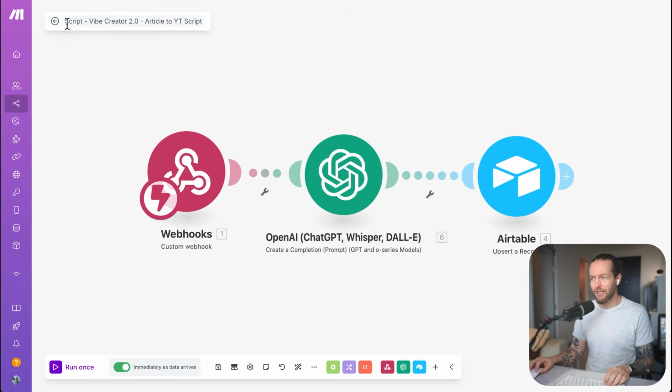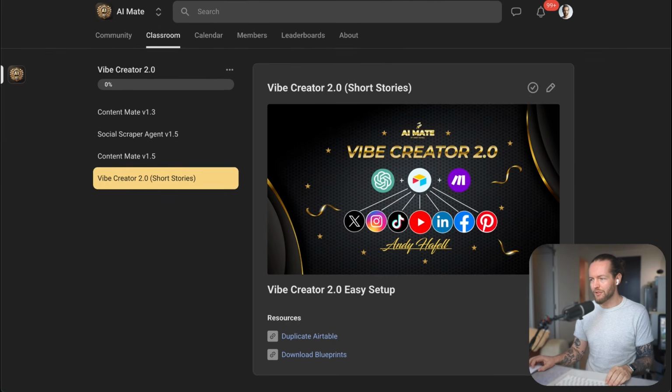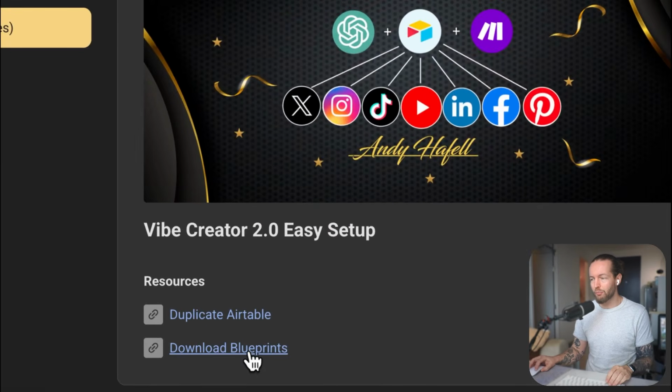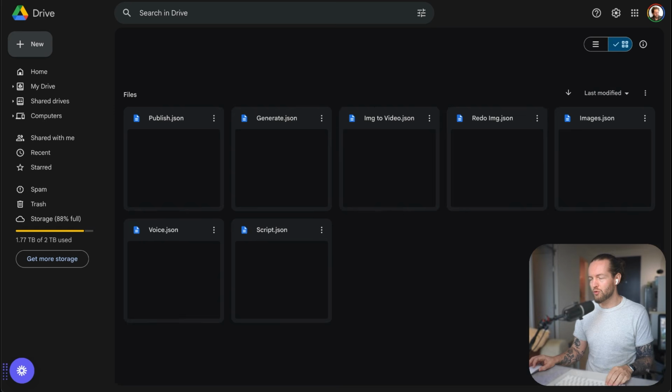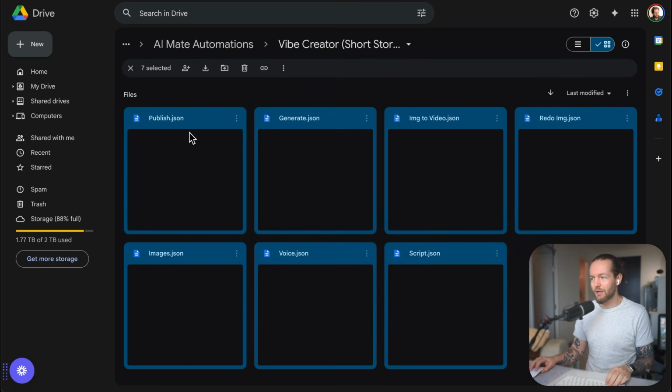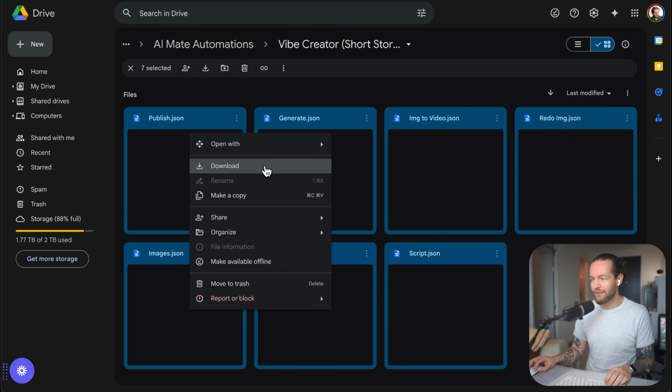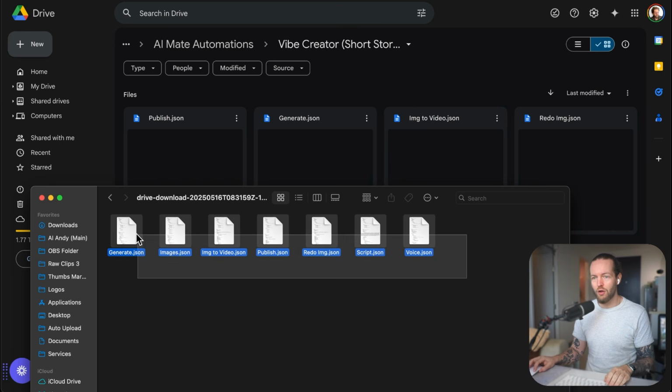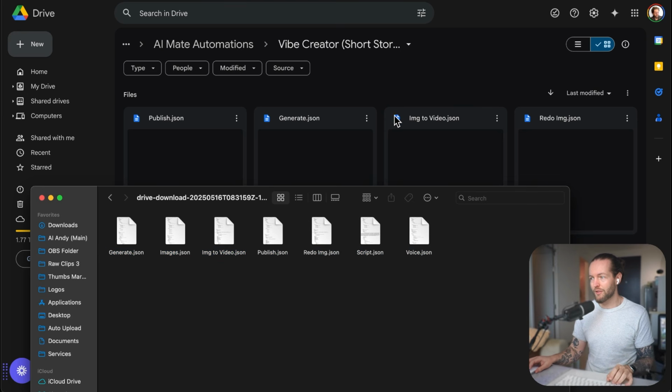The first one that we're going to start with is the script generator. This one takes your idea and turns it into a full YouTube script. So how you get started with that is to go into the Skool community once again, click on the download blueprints, and that's going to take you to a Google Drive folder. Here, just select all of them, right click on download, and just like that, you have all the make.com blueprints that you need to get started with this automation.